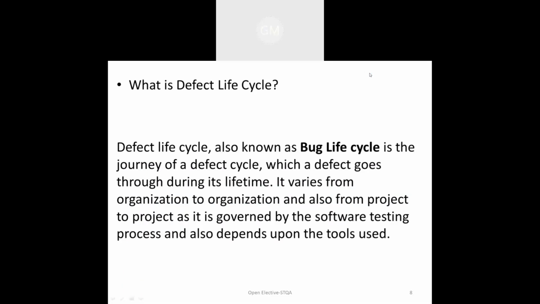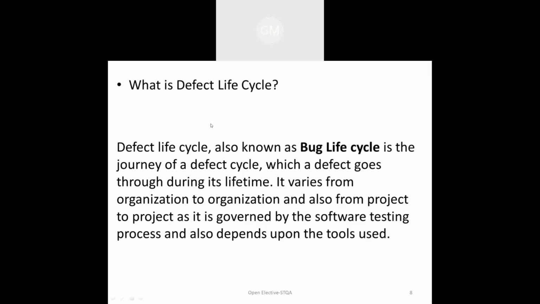Depending upon this defect cycle, we can understand the journey of a defect which will occur in the particular system, and which the defect will go through during the life cycle. It is used in various forms of organizations for testing the defect cycle.